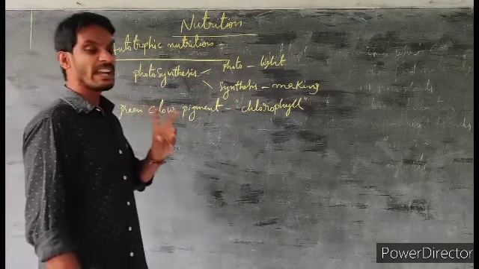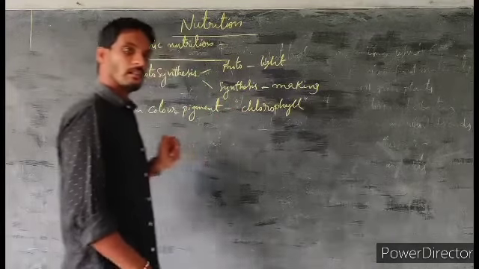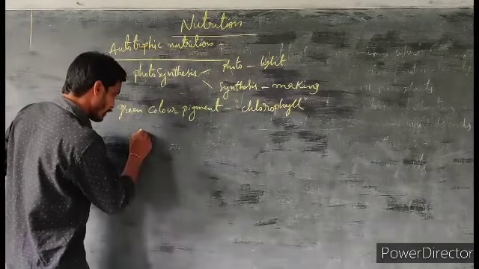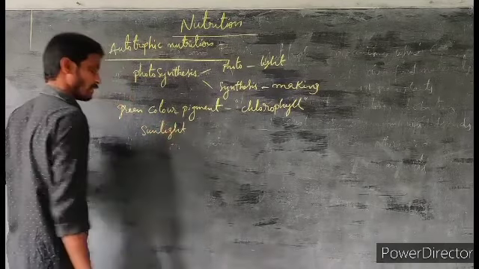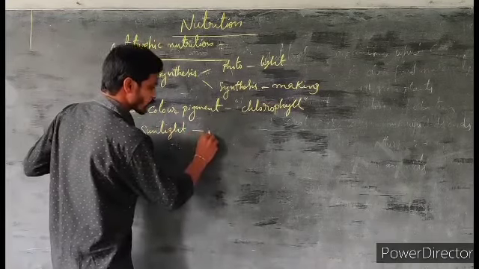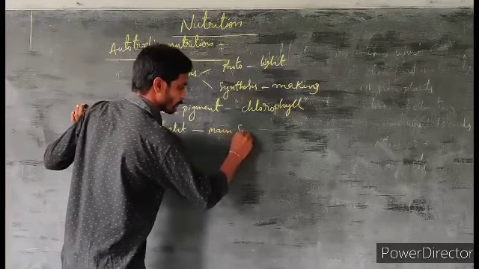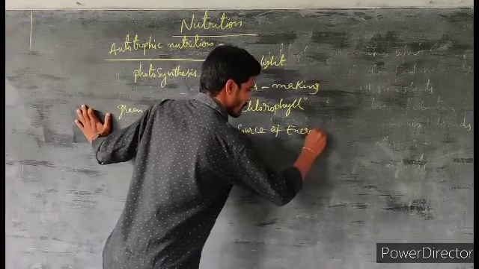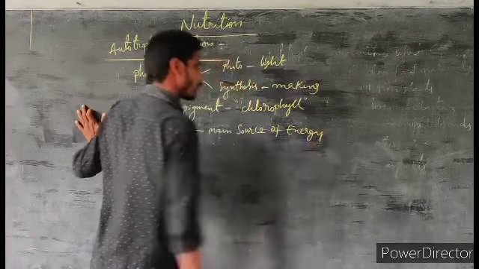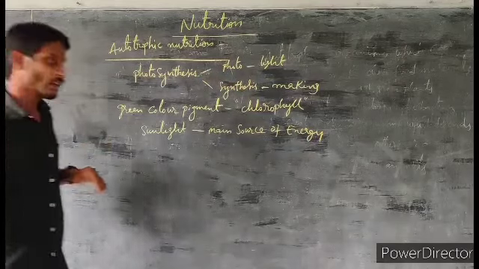Do you know what is the main source of energy in nature? The main source of energy in nature is sunlight.